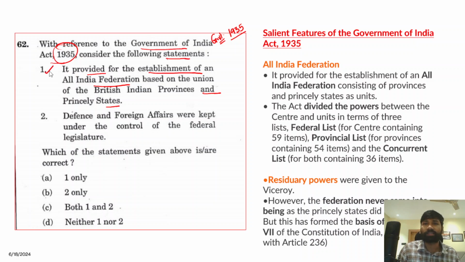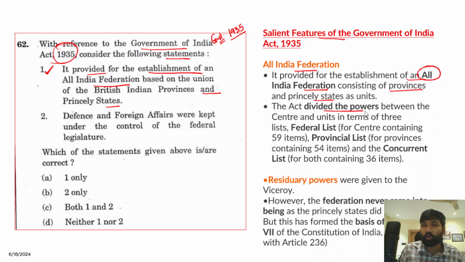Yes, absolutely correct statement. If you look at the salient features of the Government of India Act 1935, it created an All India Federation, consisting of provinces and princely states as units, right? So this statement is absolutely correct.